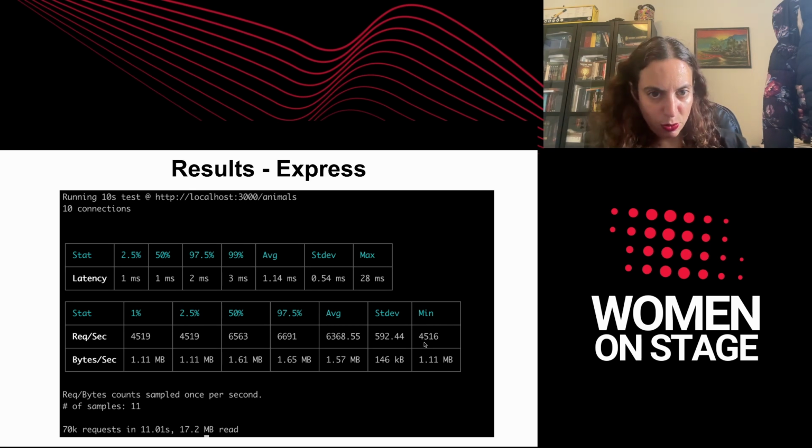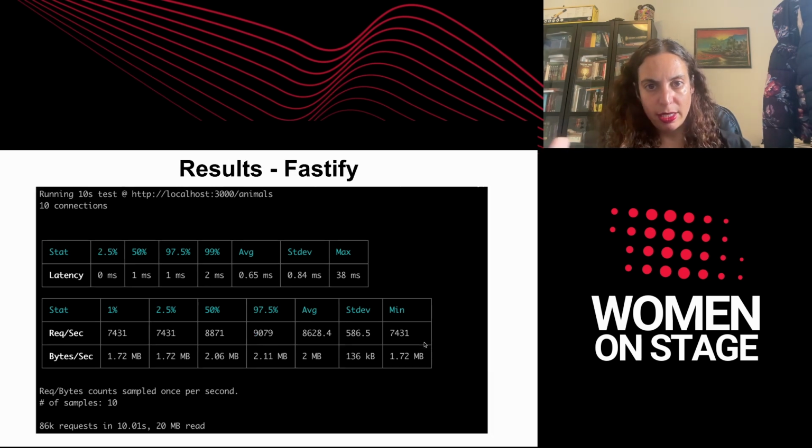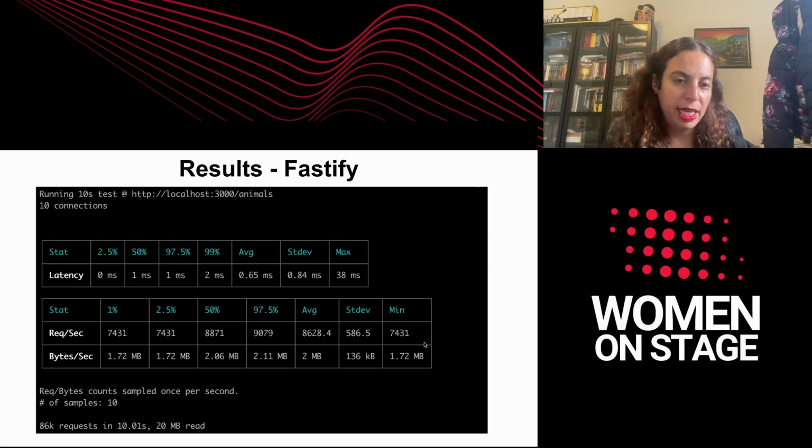In Express, we can see that the 99th percentile in the latency is 3 milliseconds. We have succeeded to serve 6,500 requests per second, and we have served 70K requests in total. Now let's look at Fastify results. What we can see here is that first of all the latency is shorter, only 2 milliseconds. But let's look at the requests per second.